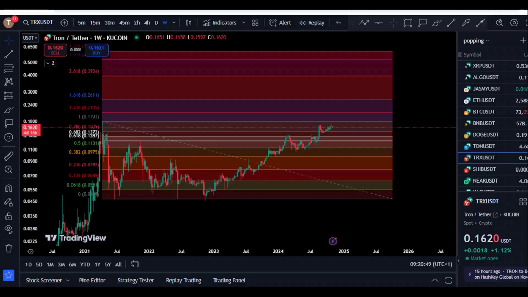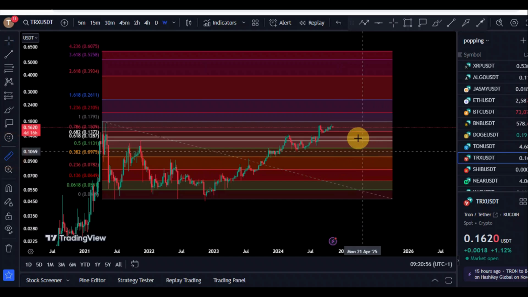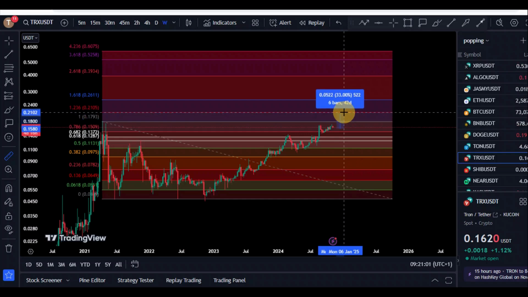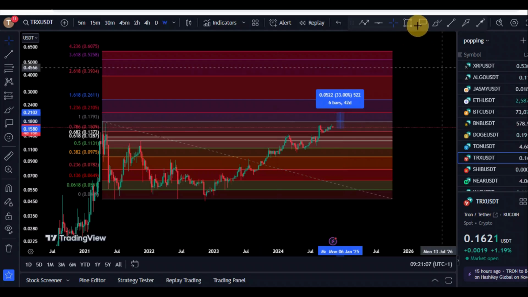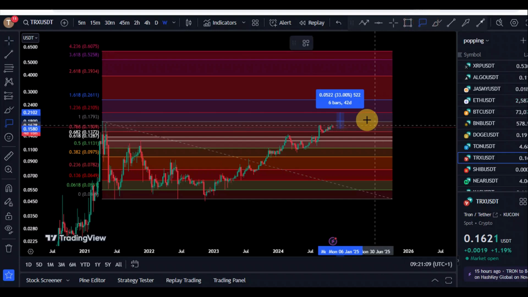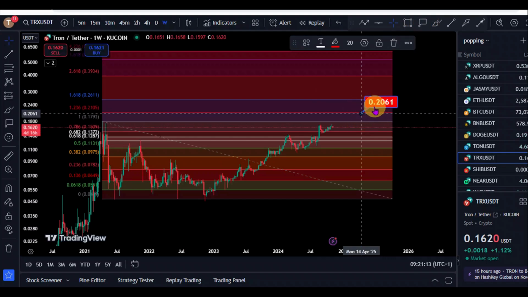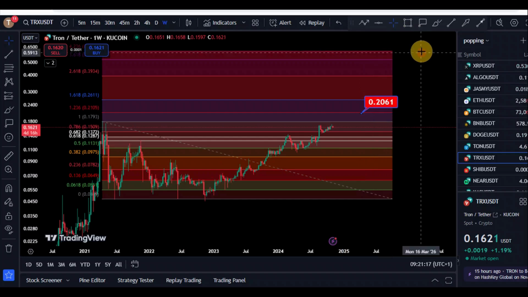So after every election we saw that pump, and if we are expecting the same thing to happen this time, then the minimum we should be expecting in November is a pump right here for TRX, and we could see TRX, which is currently above its all-time highs, continue to push higher towards that $0.21 level, right? So we could see TRX in November pushing into that 1.236 Fibonacci level, which would be around the 20 cents level right here for TRON in November. So this is what we're expecting for TRON in November.